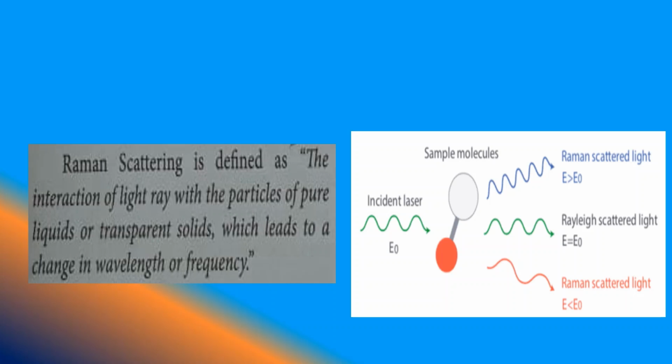Incident laser, incident light, Raman scatter. Energy greater than E naught is Raman scattered light. Rayleigh scattered light means E equal to E naught. Raman scattered light also means E less than E naught.